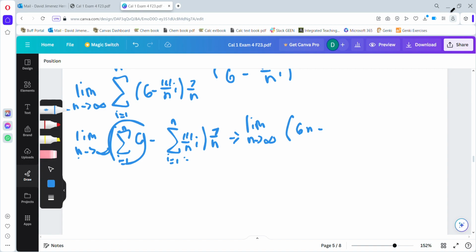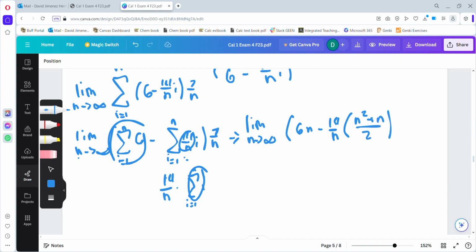From here, we do minus, and again we pushed that constant out of our summation, so we're going to have 14 over n times the summation of i. We can replace this summation of i with this term here, n squared plus n over 2.